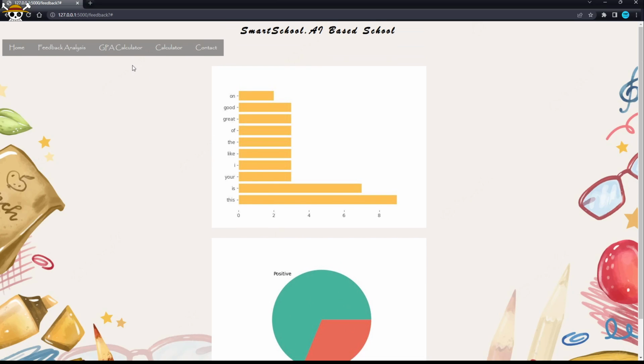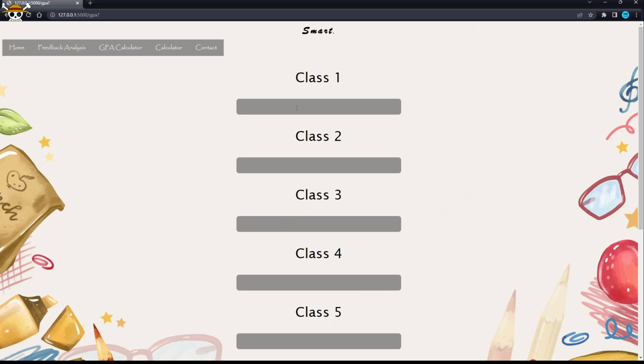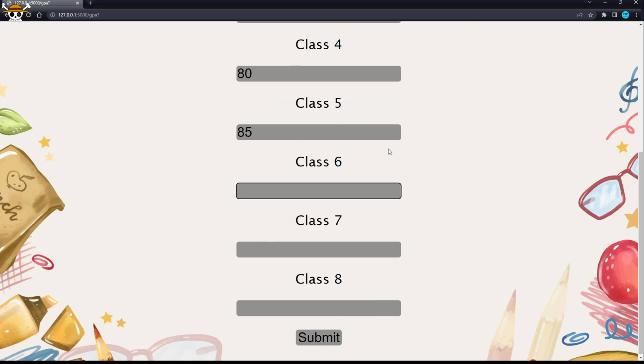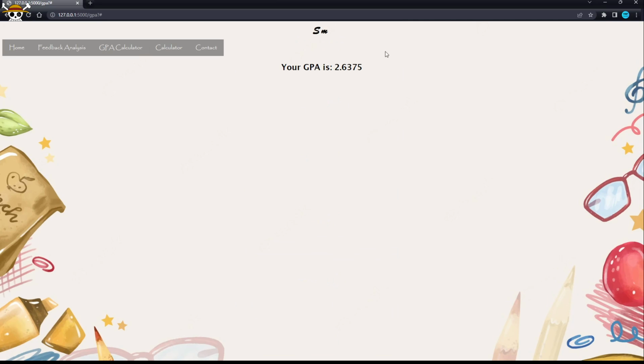So now some of the other features, we have the GPA calculator. For this, you just input your grade in each class. So I'm just going to go by increments of 5 as a test. And when you hit submit, it calculates your GPA based on the grades you have.